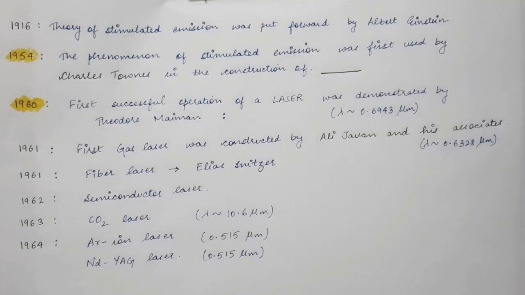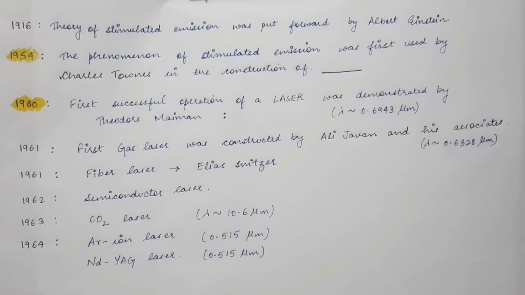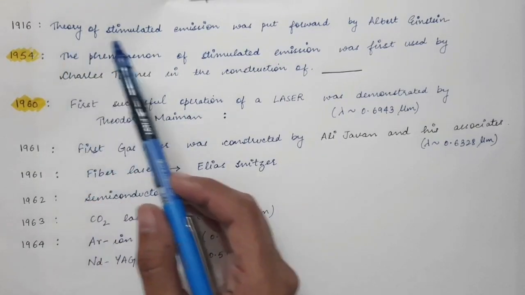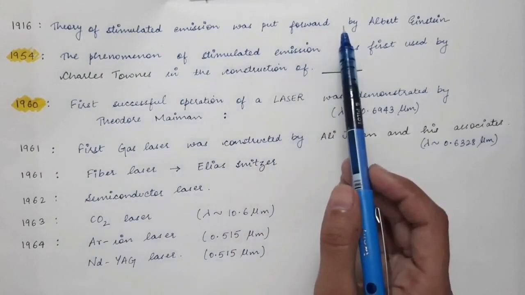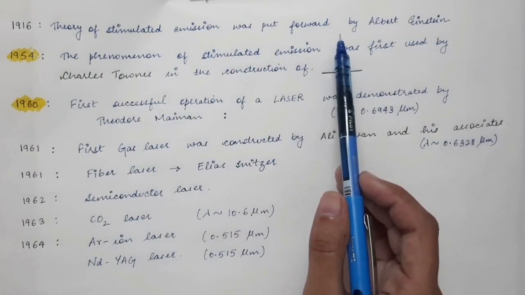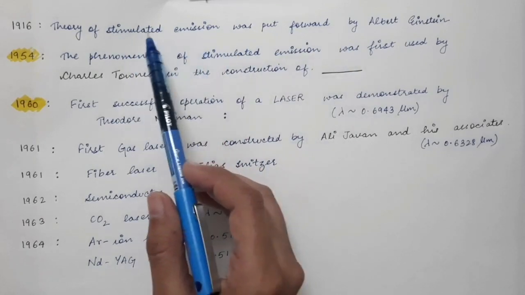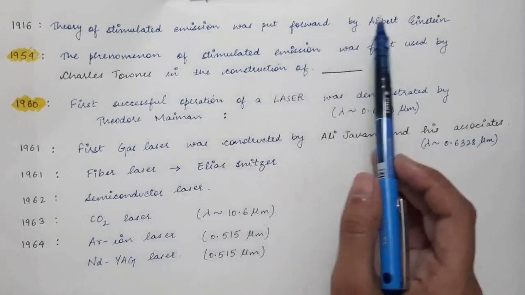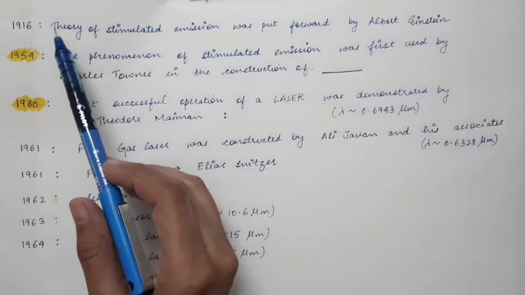In the previous lecture, a brief introduction about laser was given. So firstly, we are going to see the history of laser in some more detail. In 1916, the theory of stimulated emission was put forward by Albert Einstein. This we have already said in the previous lecture also, that this idea of stimulated emission was put forward by Albert Einstein in 1916.